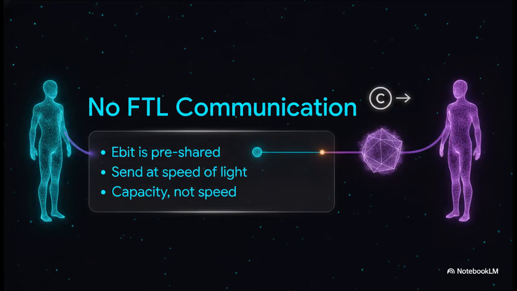Hold on a second. Did we just break the laws of physics? Did we communicate faster than light? No way. For the exam, unequivocally state that this protocol does not violate faster-than-light communication. Remember phase 2? Alice still had to physically transmit her qubit to me through a cable, which is strictly bound by the speed of light, and without her qubit arriving, my isolated half of the entangled pair looks exactly like a completely random, maximally mixed density matrix. Entanglement enhances the capacity of the channel, not the transmission speed.